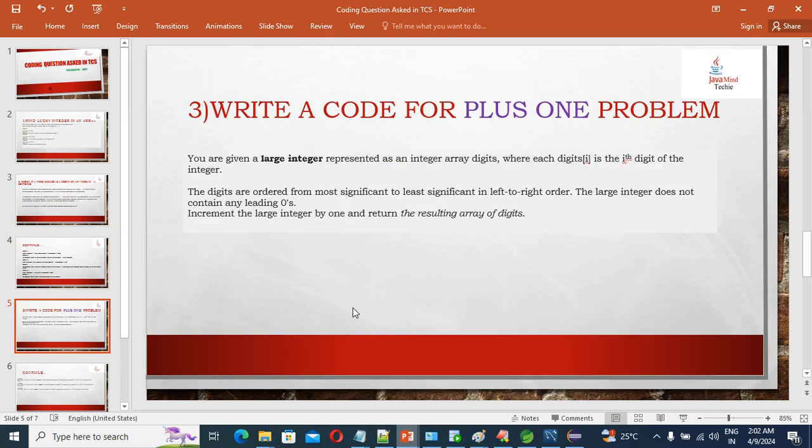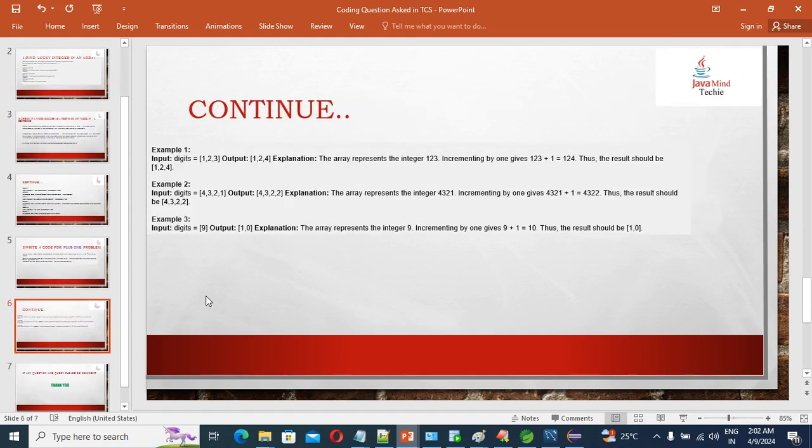Write code for the plus one problem. Plus one problem is, guys, if you see this, then you'll come to know. See, guys, if you have an integer array, suppose the input digits are 1 2 3. As the name refers, plus 1. If you add 1 to the last digit, in 3 if you add 1, it becomes 1 2 4. Yes or no? And that is 124, guys. So incrementing by 1 gives 1 2 4, and in the array it gives the array 1 2 4.